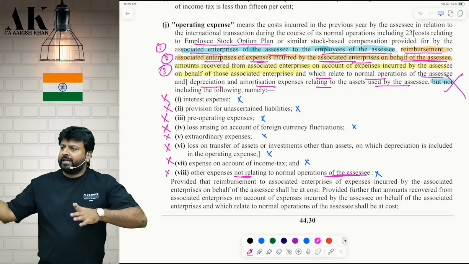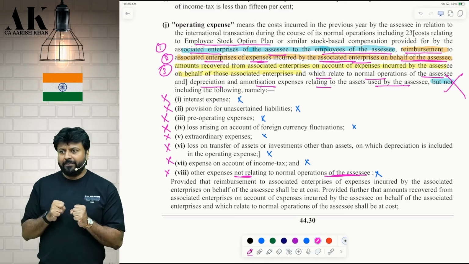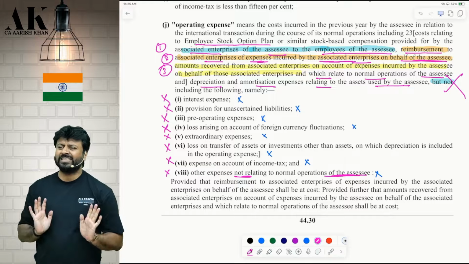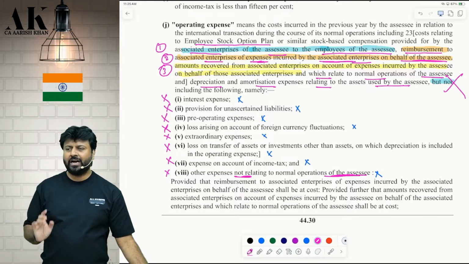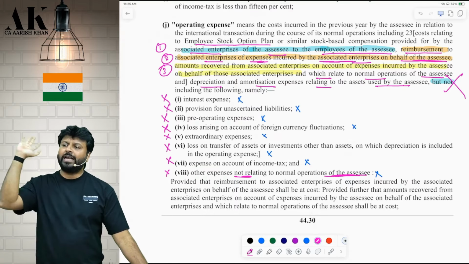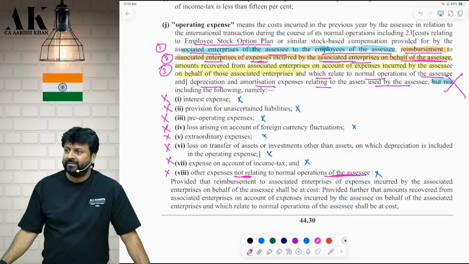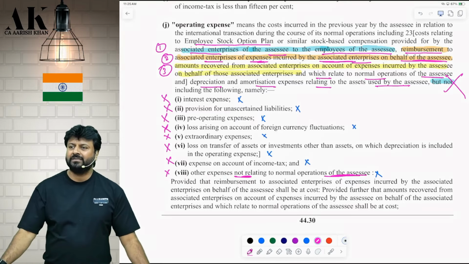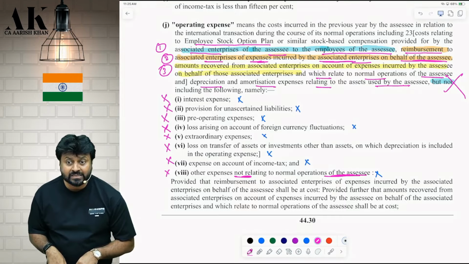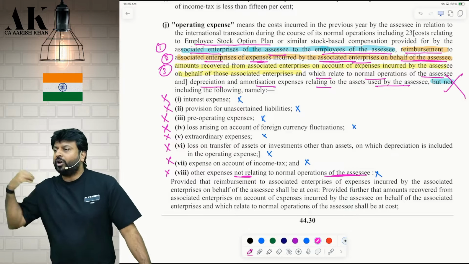So Arun Limited is an employee providing agency. I have taken 500 employees from him for 5 months. Will I pay him some 10-20 crore rupees? I paid him 20 crore rupees. Are you clear? Now, in that 20 crore rupees, Arun is not telling me how much he will pay to the employees and how much is his profit. Are you clear? If Arun gives the breakup, then take the employee cost in the total cost, not your service cost.